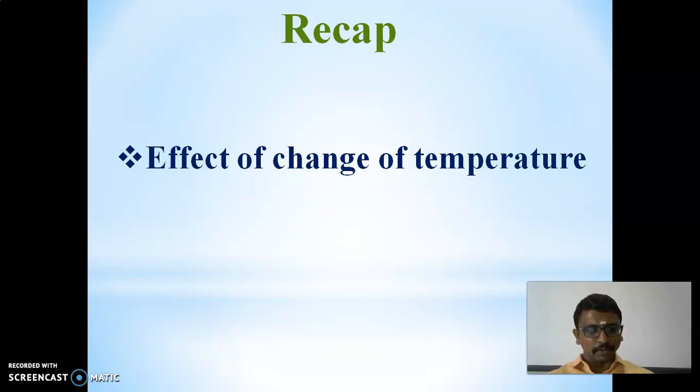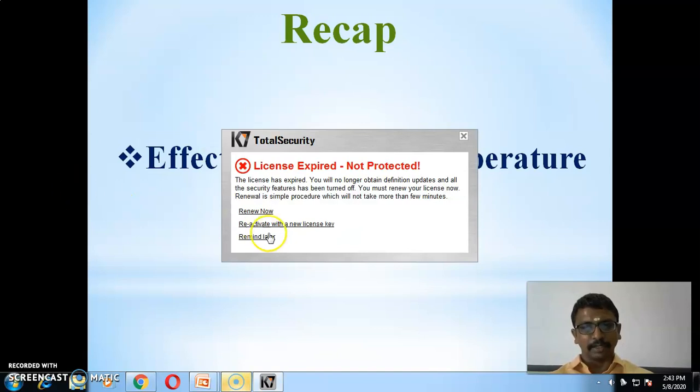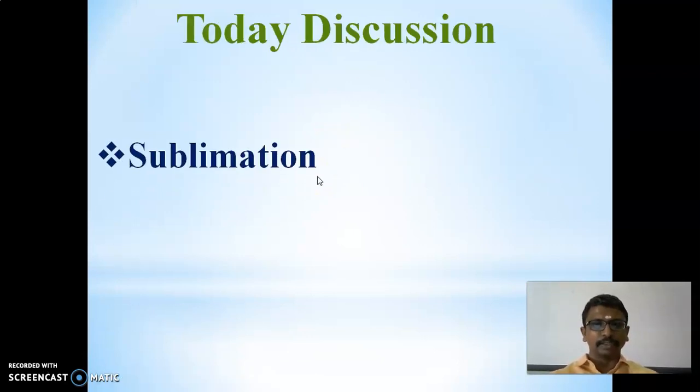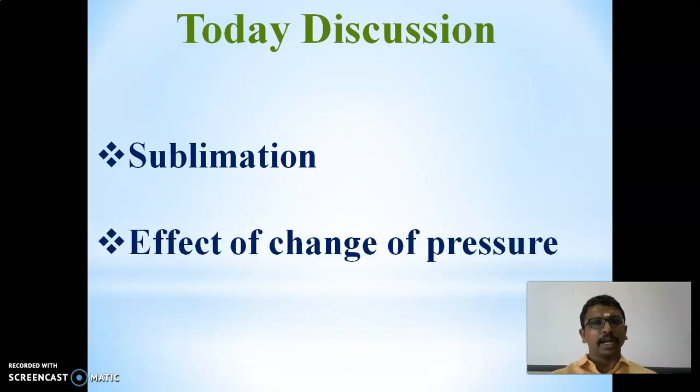Now take water. At what temperature does water melt? The melting point of water is 0 degrees Celsius, which is 273 Kelvin. And the boiling point of water is 100 degrees Celsius or 373 Kelvin. Those are the concepts we discussed in the previous class. Now we discuss the term sublimation and the effect of change of pressure.